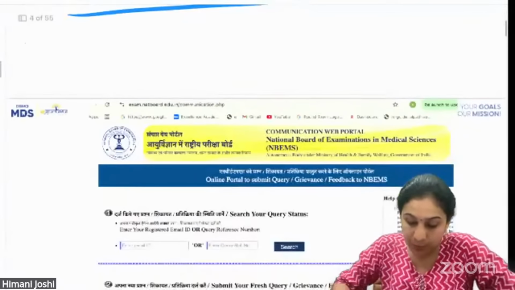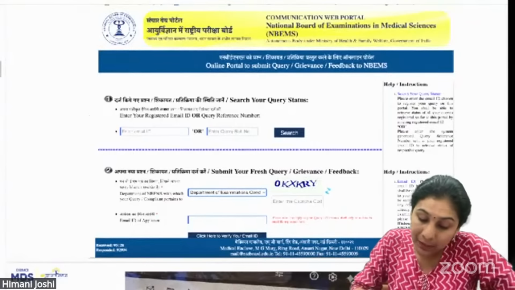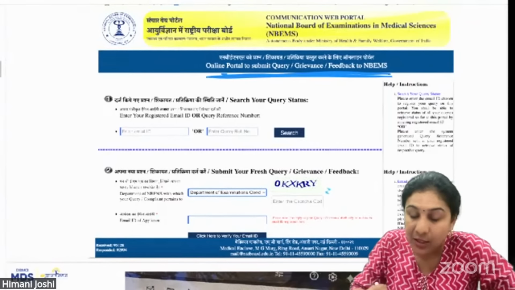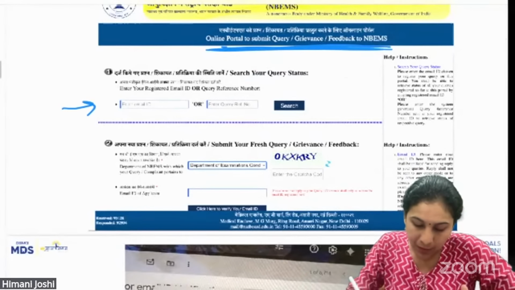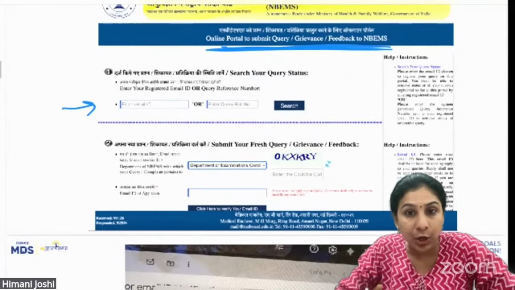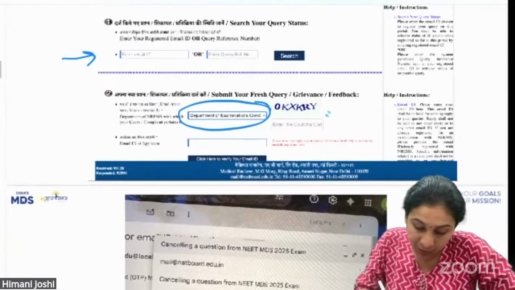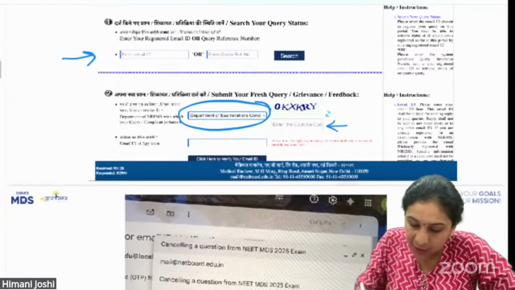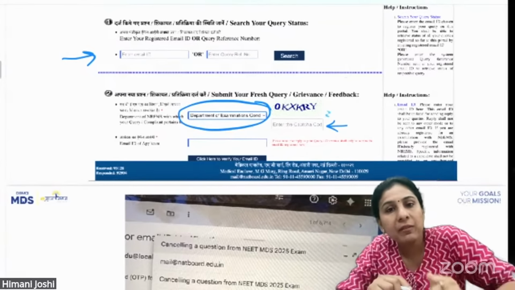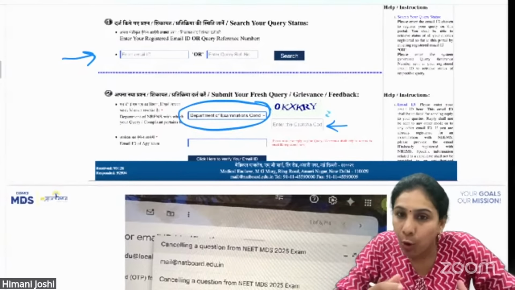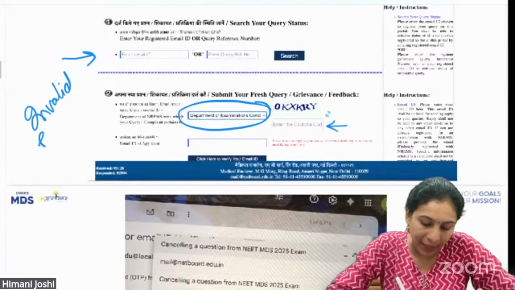In the morning today, we have tried to go to the online portal to submit queries, grievances, and feedbacks to the NBEMS. All you have to do is put your email ID. There will be an OTP which is generated on your email ID. You have to choose the Department of Examination Conduct. You have to put that captcha, and you have to put the OTP which you receive on your email ID. But obviously, when we tried doing it, it was saying invalid or error page.